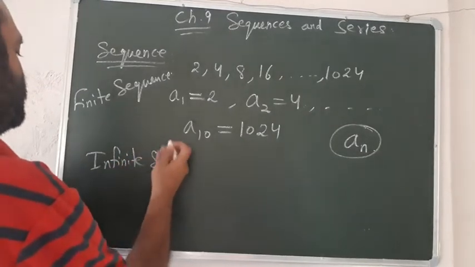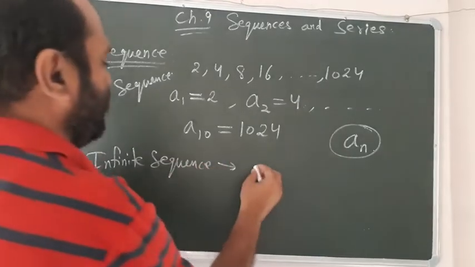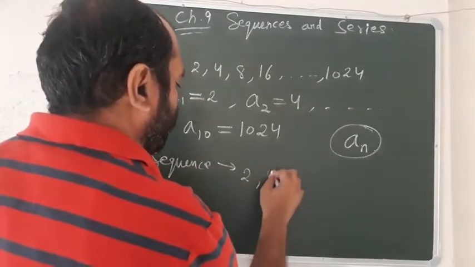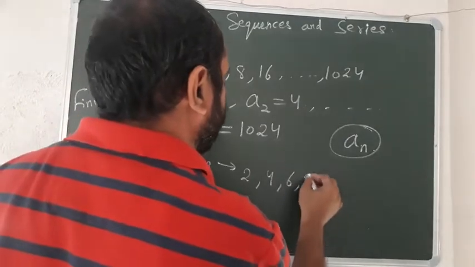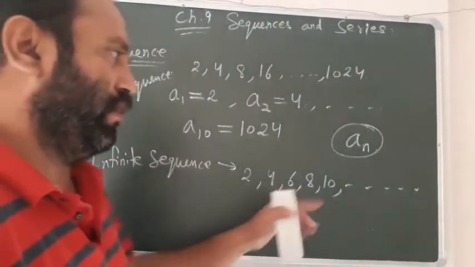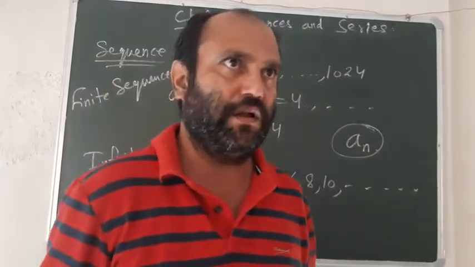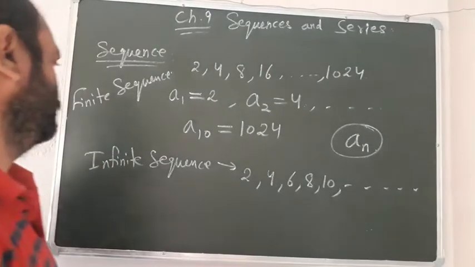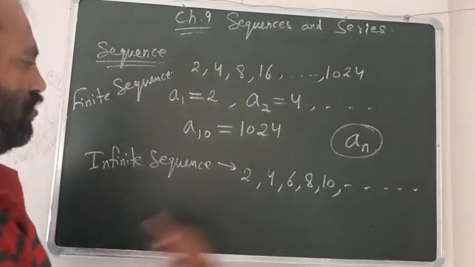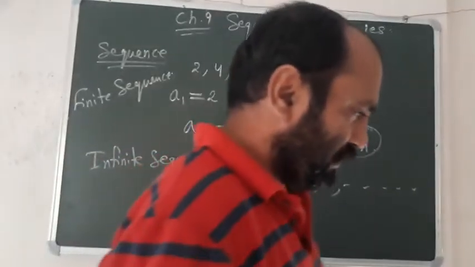Infinite sequence is like this: 2, 4, 6, 8, 10 and so on. Which is not countable. The number of terms are not countable in this sequence, right? So this is called an infinite sequence, right?